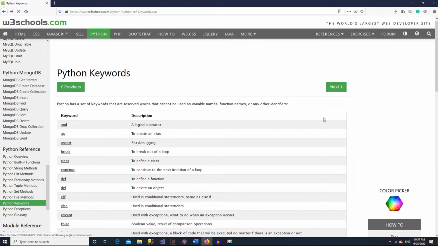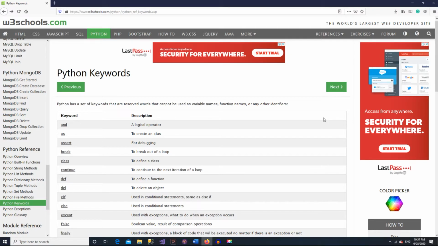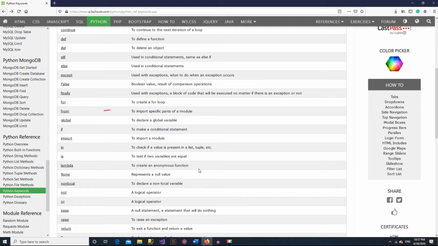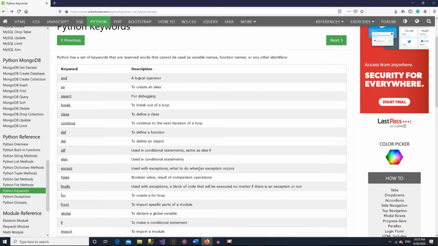Here is the keywords list on W3Schools. Please note that the keywords are case sensitive. And now let's have a quick look at a few of these keywords. And, as, break, continue, for, from. These are everyday words, and that is one of the reasons Python is easy to learn, because it uses everyday words in coding.